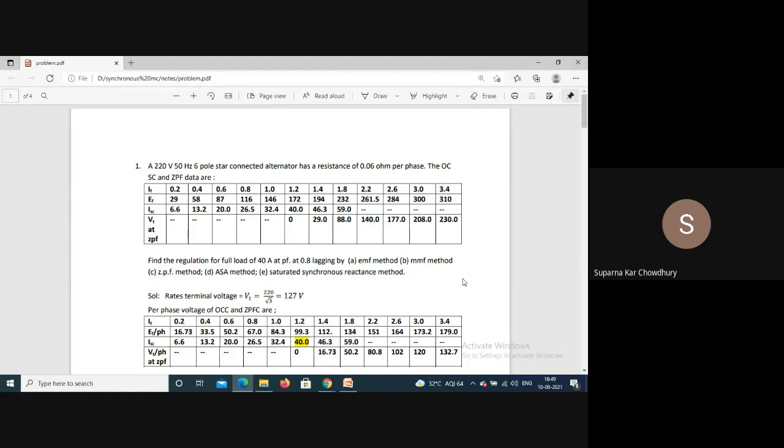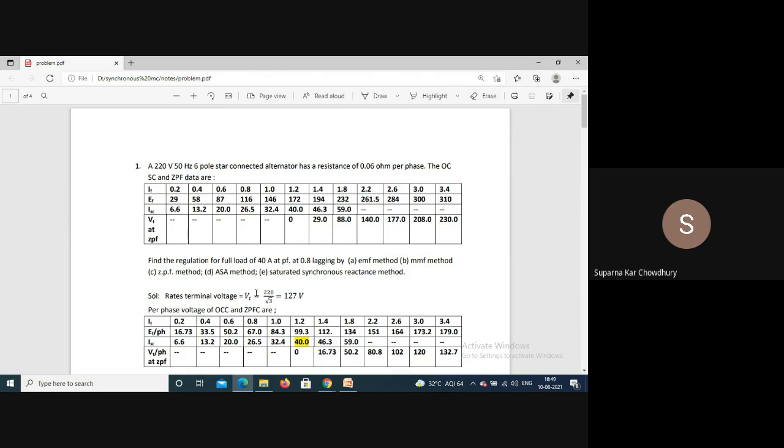Another advantage is that if we have star connection, then the neutral is available, which can be grounded, and also we have two levels of voltage, the phase voltage and the line voltage. So normally large generators are star connected. There might be some special application where it is delta connected, but if it is not mentioned in the problem, then consider star connection.